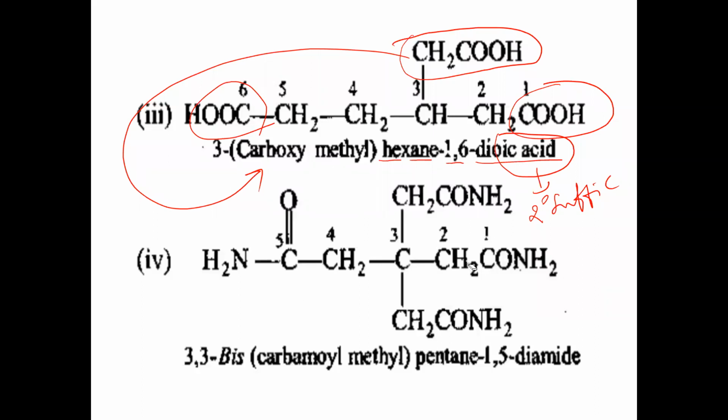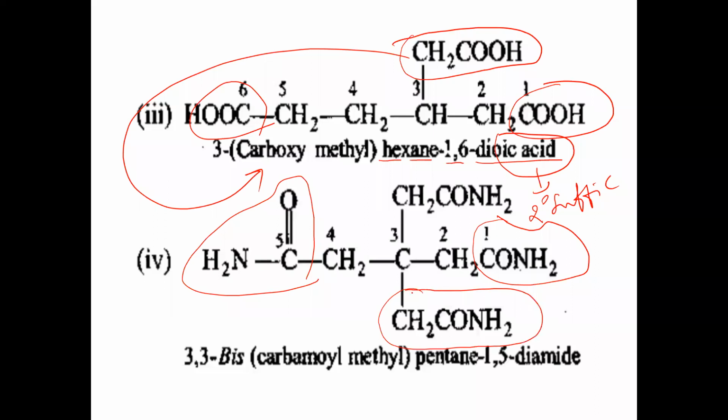Next example. If you take this example, how many times is CONH2 there? CONH2 is amide. Again CONH2, amide. In this case, CH2CONH2. Actually, CH3 should be there here, methyl.